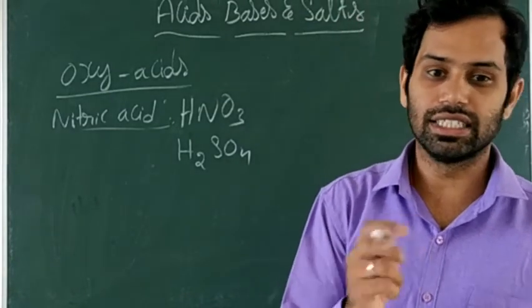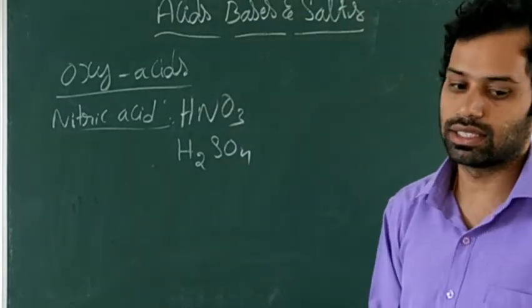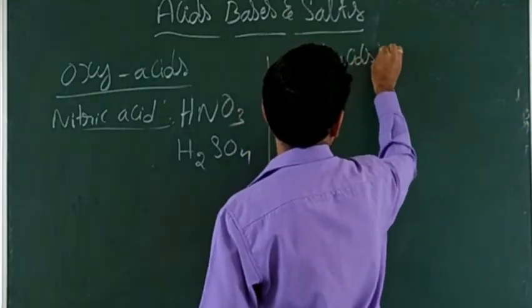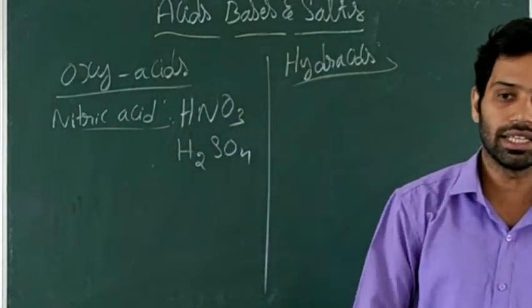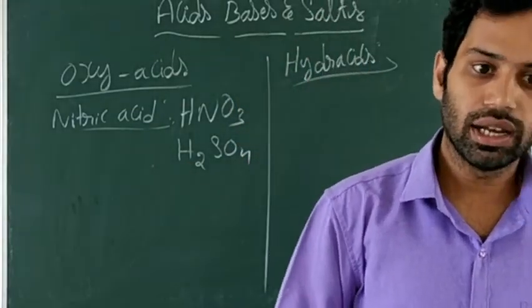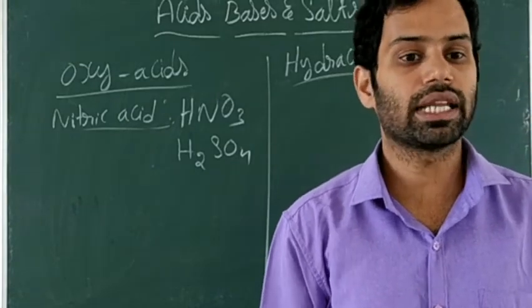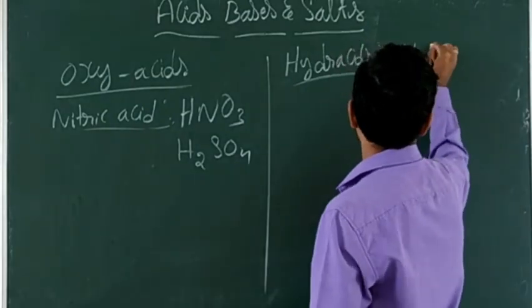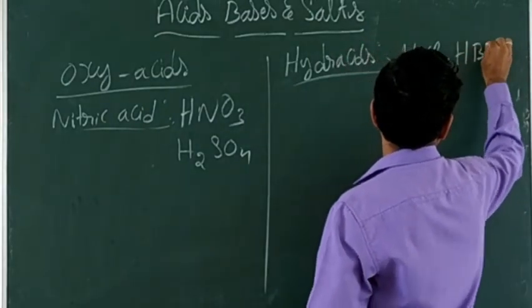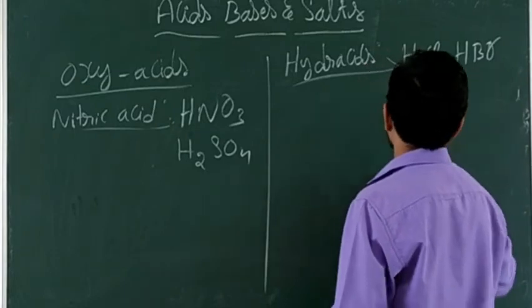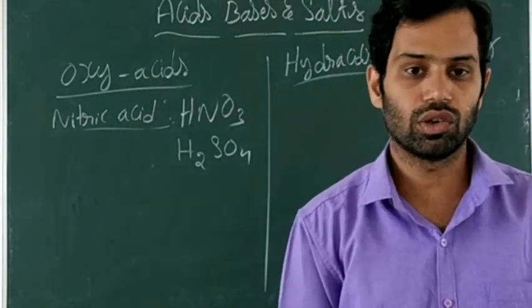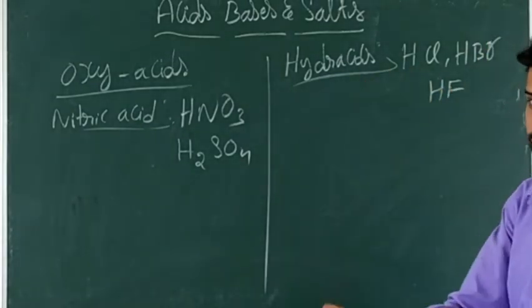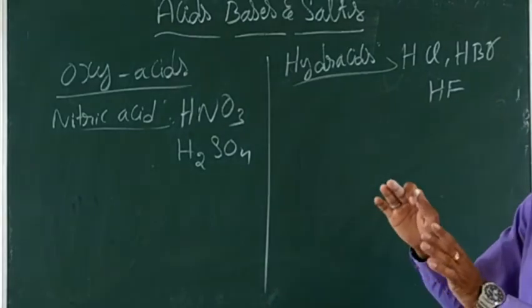Next, hydracids. Hydracids contain hydrogen and one more element, that is a non-metallic element. For example, HCl, HBr, HF. HCl, you already know, is hydrochloric acid. So when you say it is a hydracid, they contain hydrogen and one of the elements is a non-metallic element.